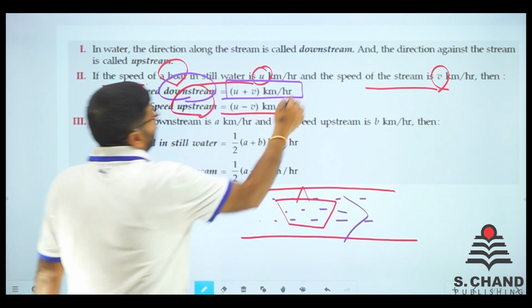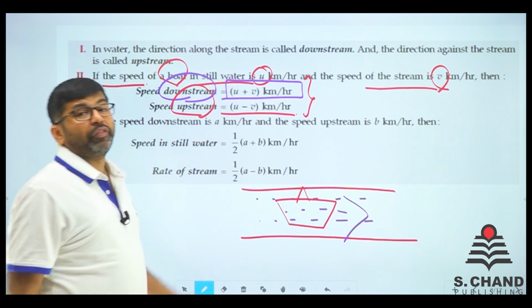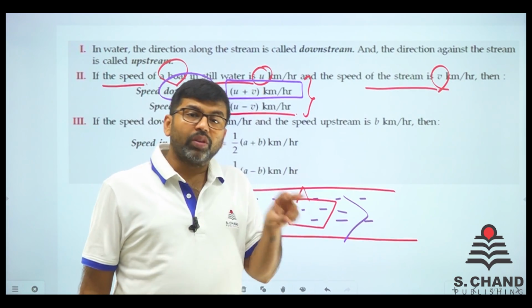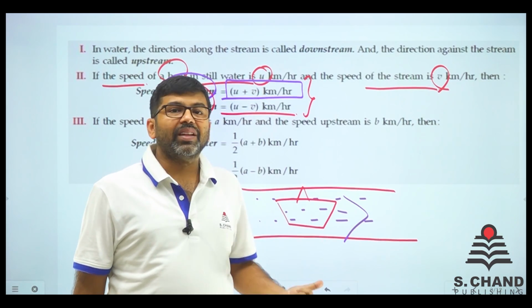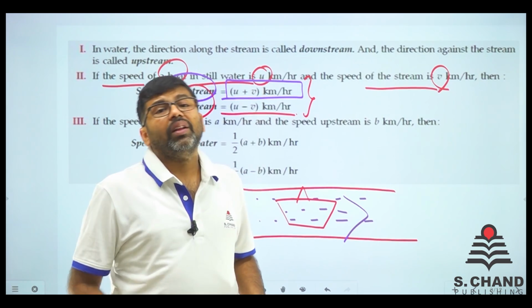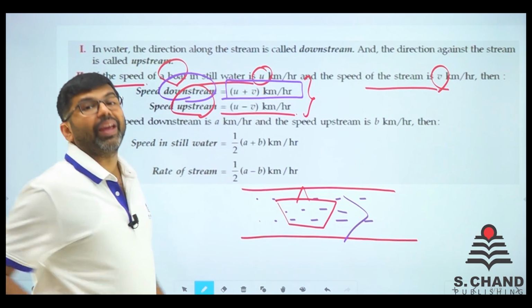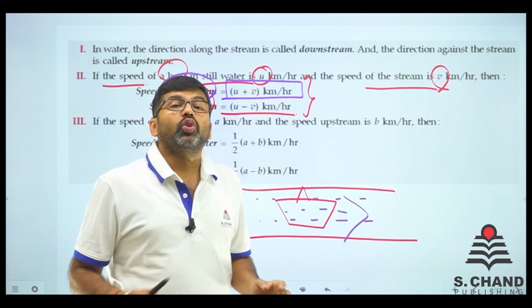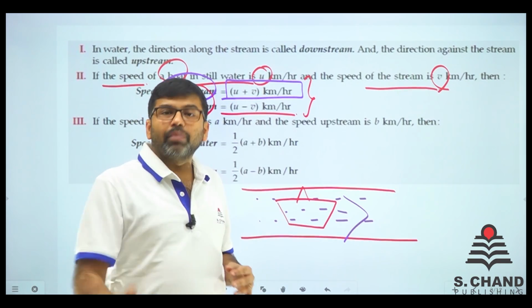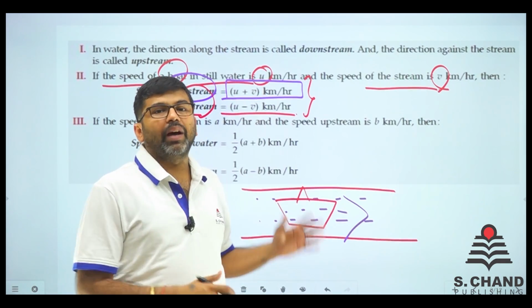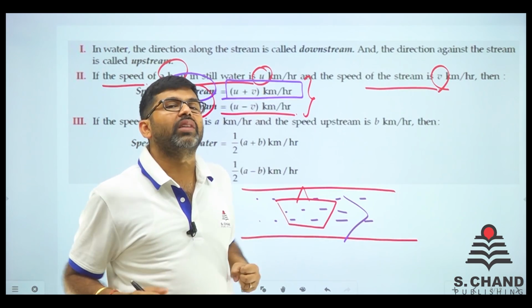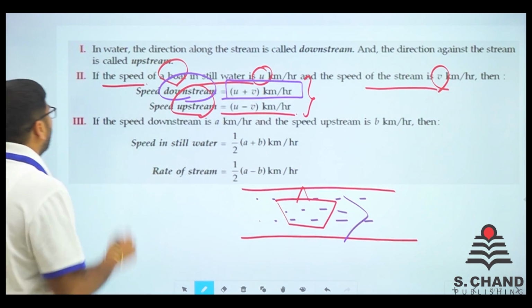So you need to remember these speeds, because if it is going downstream, both the speeds are added, the boat in still water and the water speed. But if it is going upstream against the water, you need to subtract the stream speed from the boat speed in still water, right?